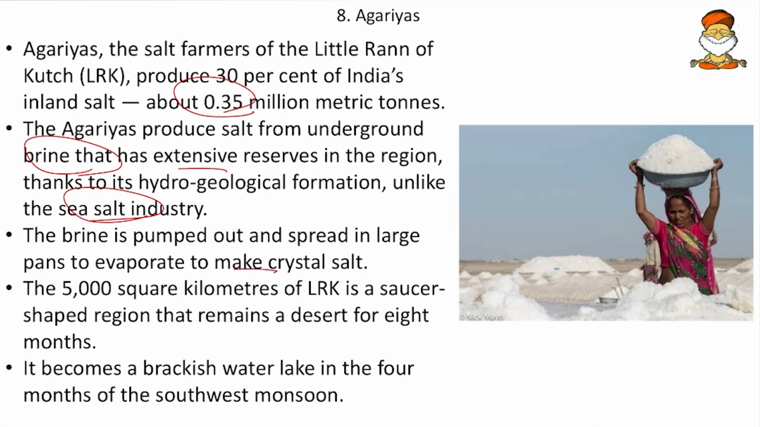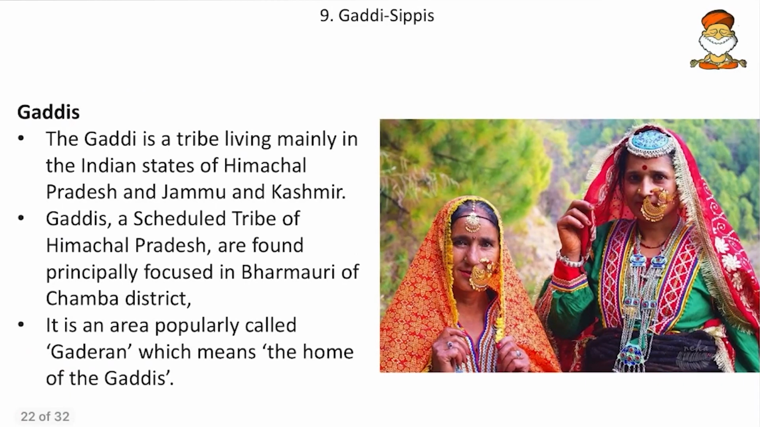And then the 5,000 square kilometers of the Little Rann of Kutch is a saucer-shaped region that remains a desert for 8 months and it becomes a brackish water lake in the 4 months of the southwest monsoon. So when it becomes a brackish water lake, the salt is cultivated here. So these are some of the facts regarding Agarias, and here we can see how they are making salt.